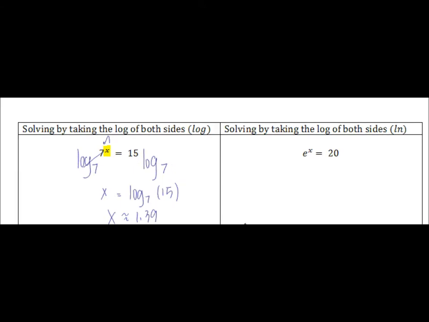If we're trying to solve e to the x equals 20 for x, again, we can locate our variable x. We see that it's in the exponent. If you ask yourself, how do I free a variable from an exponent, you need to use the inverse and take the log. Now, you're not going to use log base 7 this time. You need to use log base e, or ln, of each side. The ln of e to the x is just x. And the ln of 20 we can calculate.